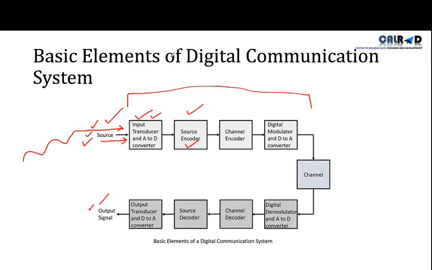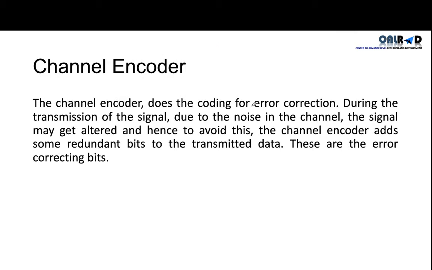Once our voice is compressed, the third step is the channel encoder. What is the working of the channel encoder? The channel encoder does the coding for error correction. During the transmission of the signal, due to the noise in the channel, the signal may get altered, and hence to avoid this, the channel encoder adds some redundant bits to the transmitted data. These are error correction bits.